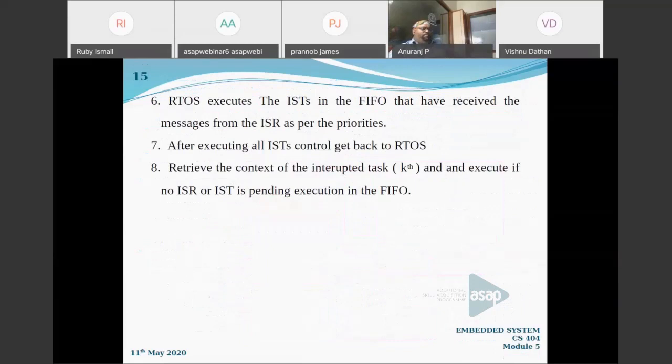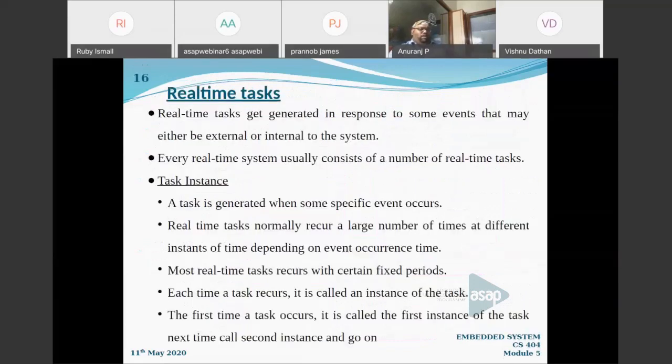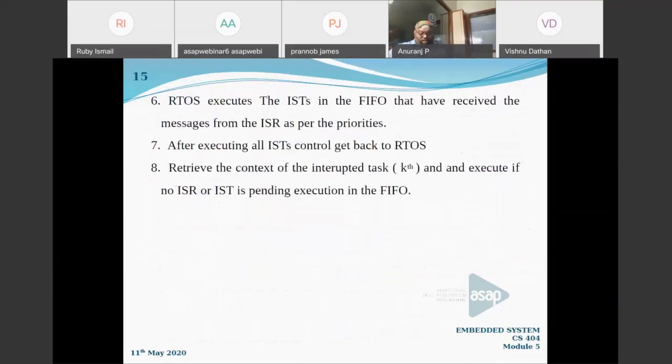So that session is over. Now we will move on to the next session, called real-time tasks. In the immediate next session of the embedded system course, you will be discussing task scheduling models, the different ways of scheduling tasks. Obviously, you may have studied some other basic usual algorithms like FIFO, round robin, something like that.